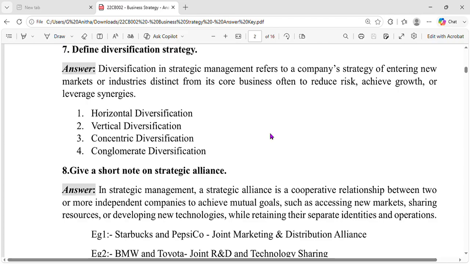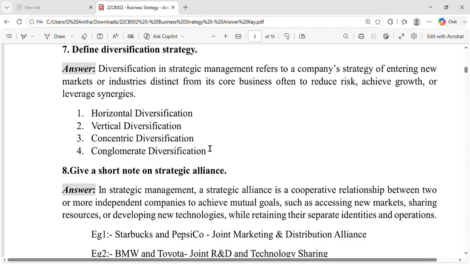Whereas vertical diversification, for example, if a company is manufacturing a car, so maybe if it is going to get the raw materials for its production, like it is going to get the tires from some companies. So when it is going to enter into production of tires also, then it is called as vertical diversification, where it can be above or it can be below the line. Above the line means it is with the raw material supply, etc. And below means it is with the transportation, with the outlet, everything. So that is called as vertical diversification.